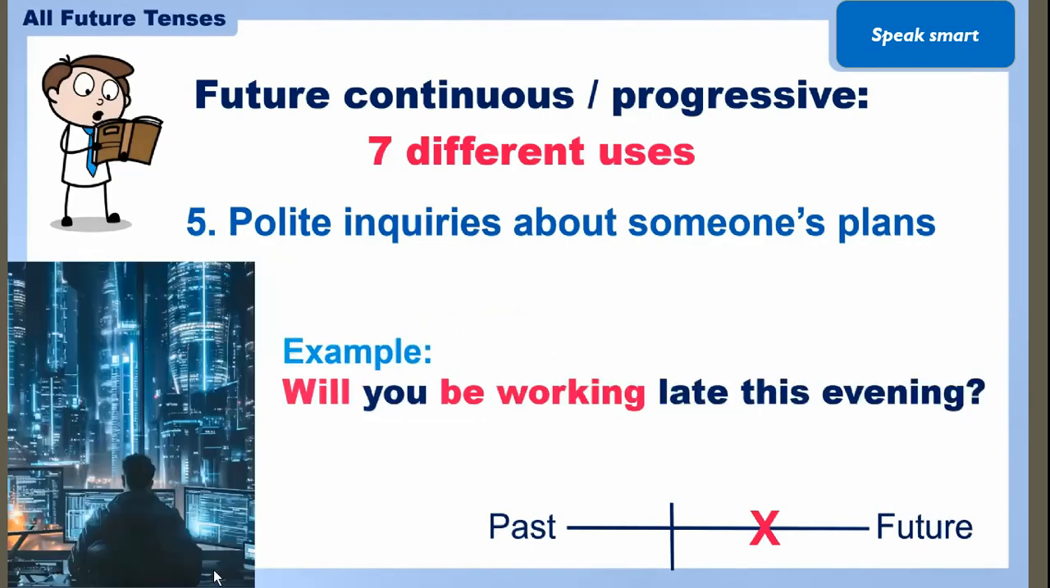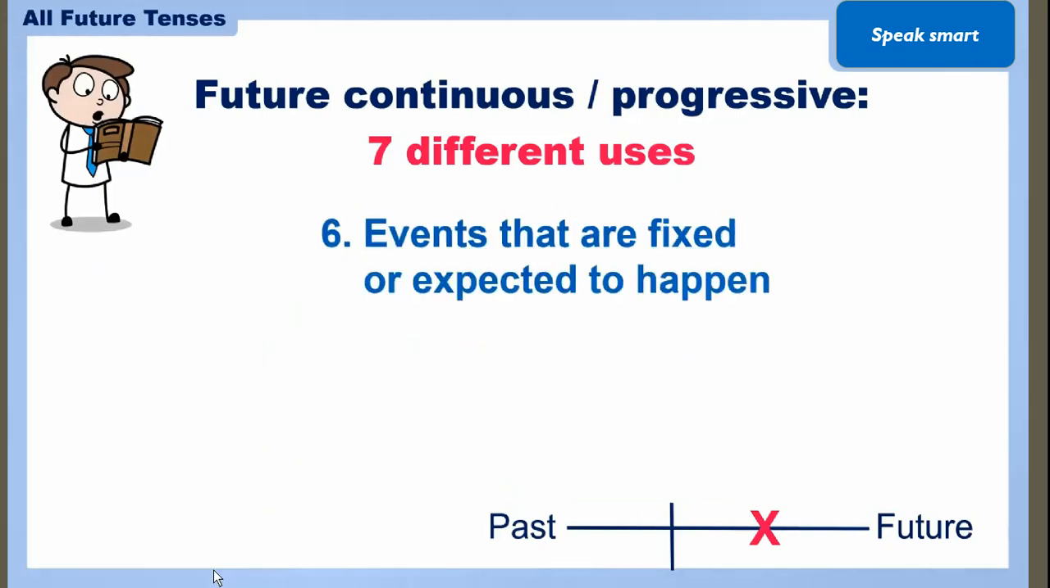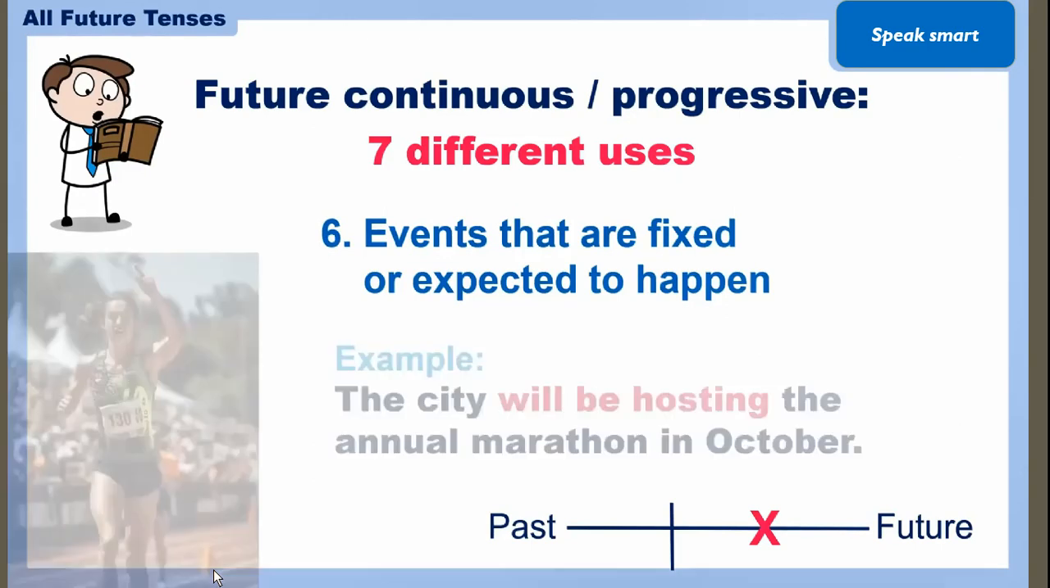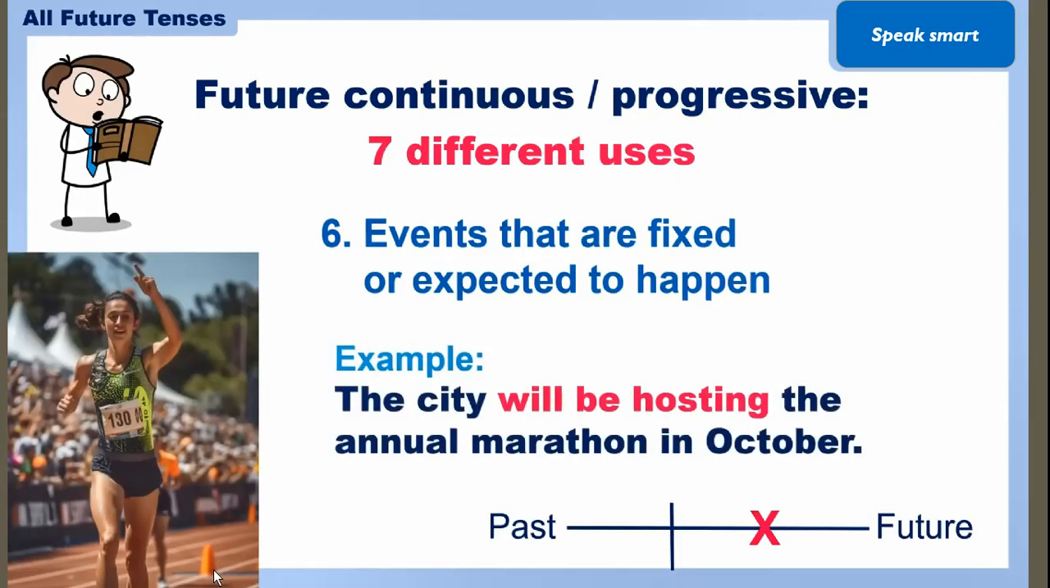Now go to the another. Will you be working late this evening? So again, you are doing the short type of inquiry on someone's plan. Events that are fixed or expected to happen, such actions that are fixed and supposed to happen,